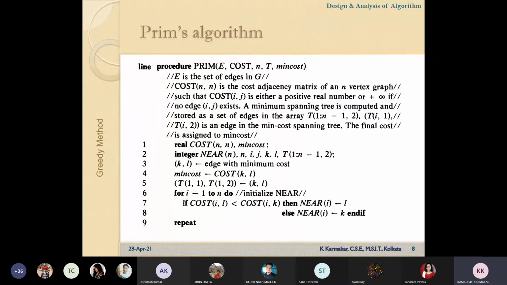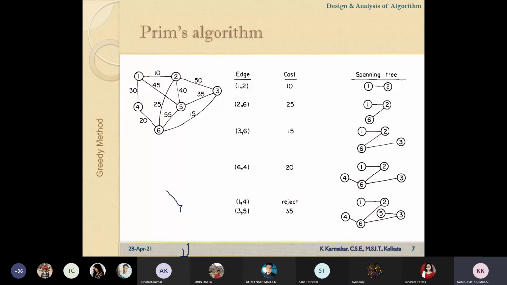So how will you represent this graph in memory? This graph is given. How will you represent this in memory? We know that adjacency matrix or adjacency list.